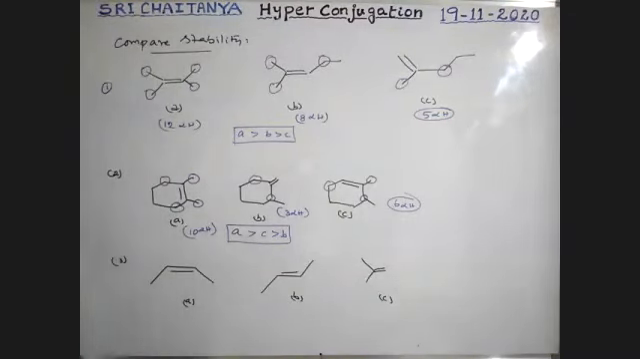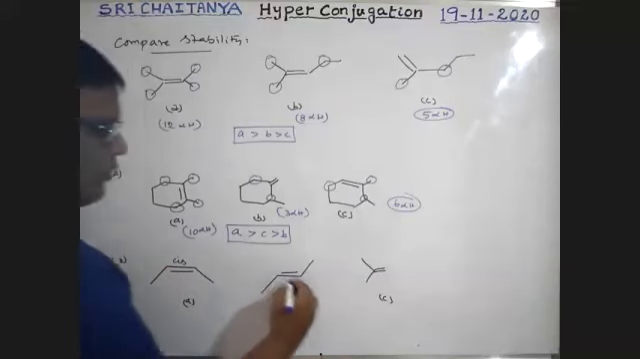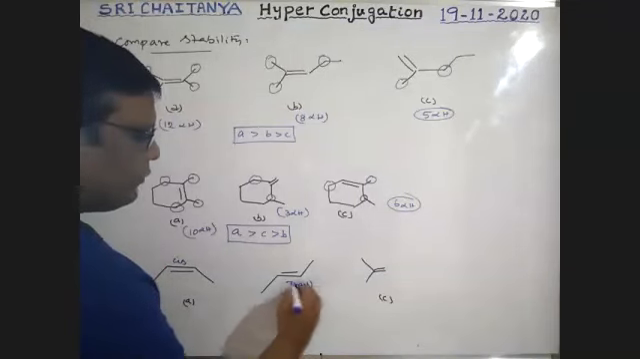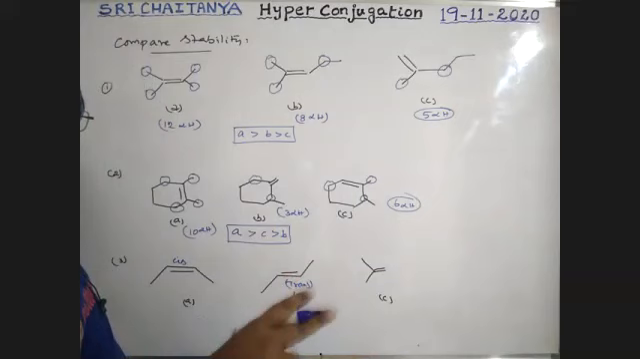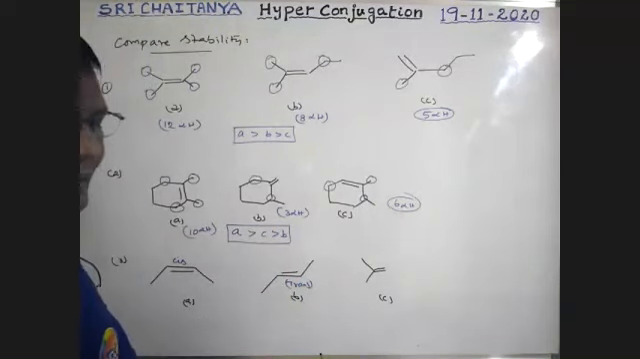Okay. Next, one more. Alkenes. It is a cis compound. It is a trans compound. No doubt, we know trans is more stable than cis.